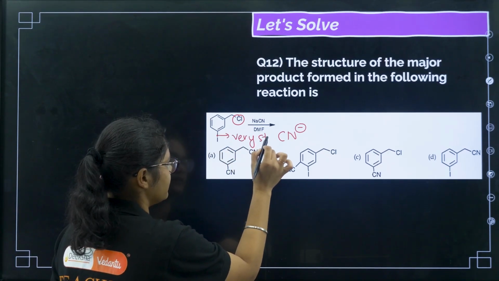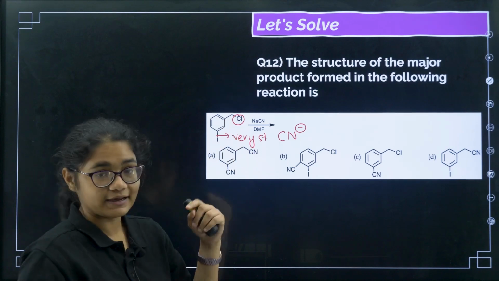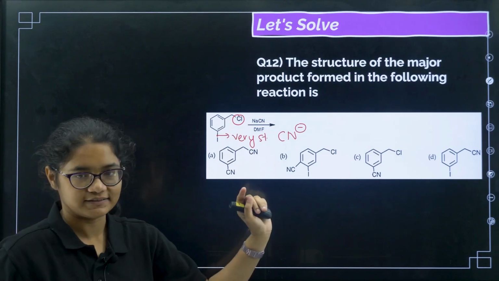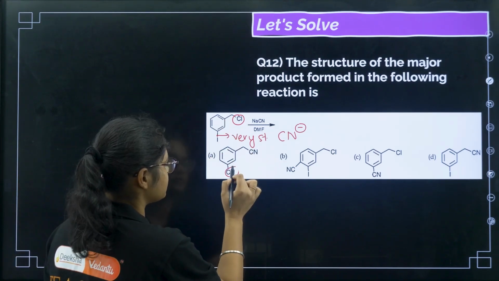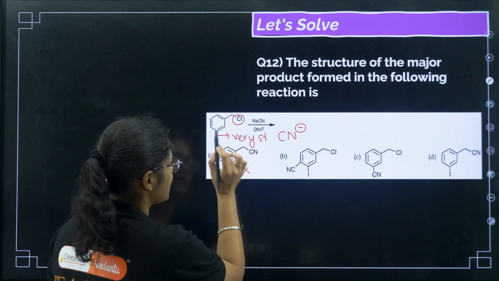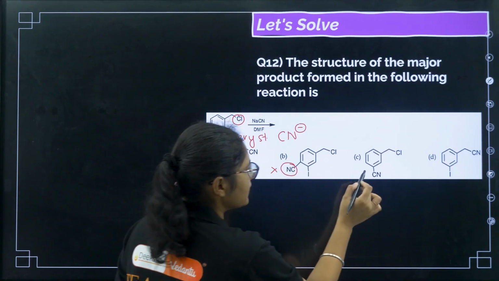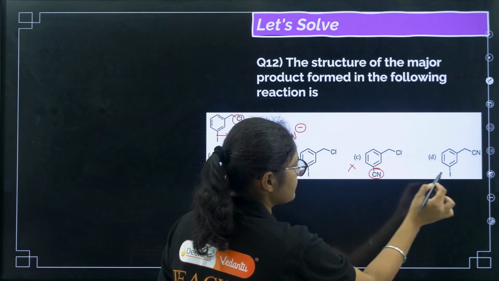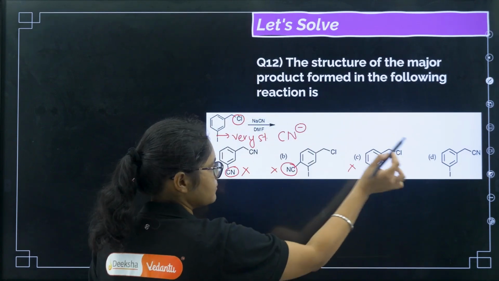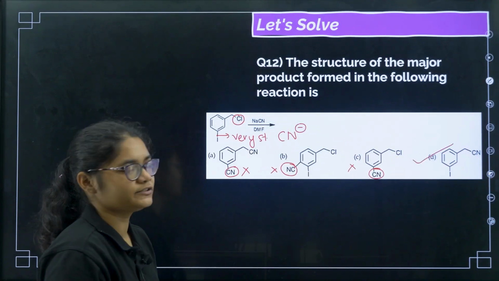Only the alkyl R-X part can be replaced easily. So here you see I is replaced, so this is wrong. Here CN is added somewhere else, that is wrong. Here again I is replaced, so this is wrong, but here only this chlorine is replaced. The correct answer for this question is option D.